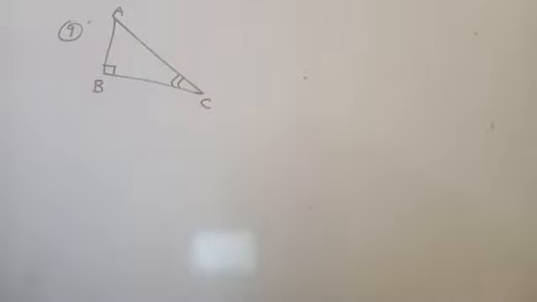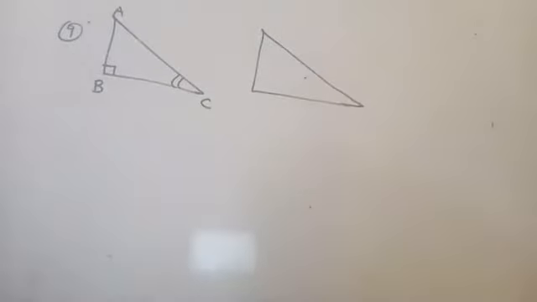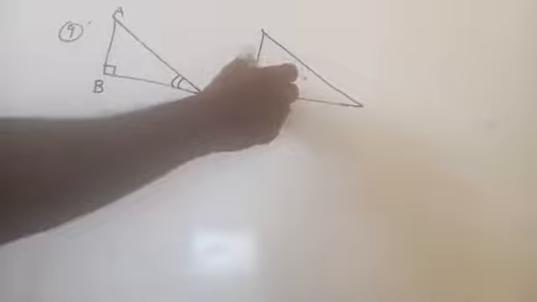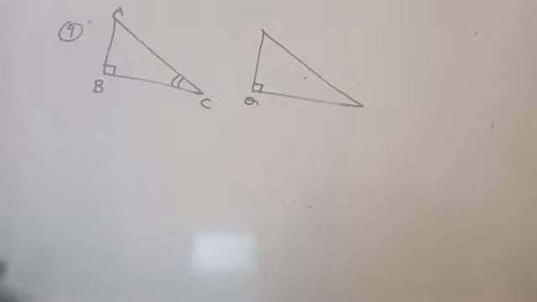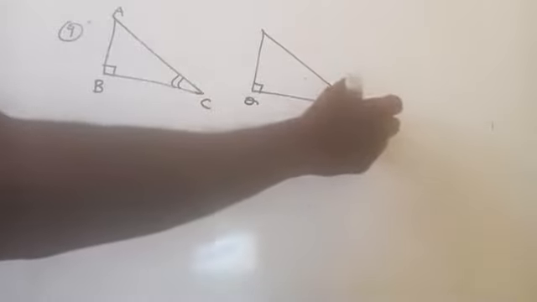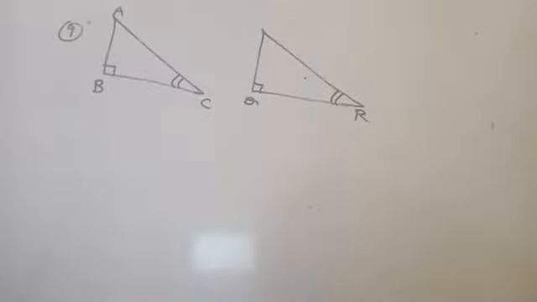In another triangle PQR, angle Q is 90 degrees and then angle R is equal to angle C, it is given. Then it will be P. Right? So you have to say these two triangles are congruent under which correspondence, which congruence criteria.